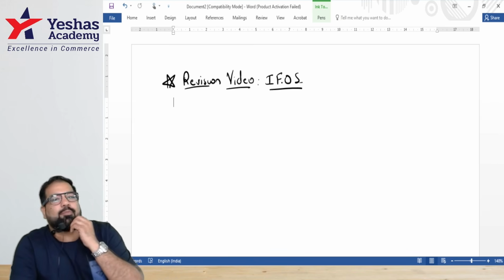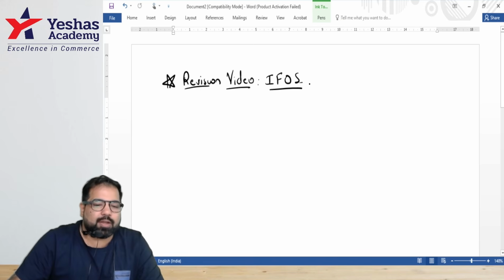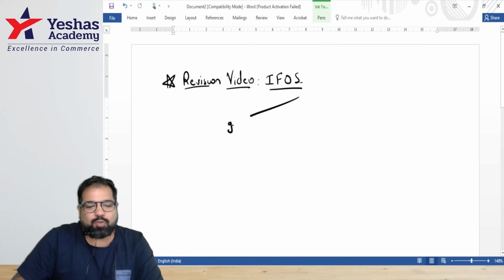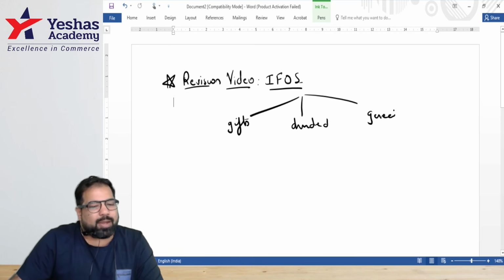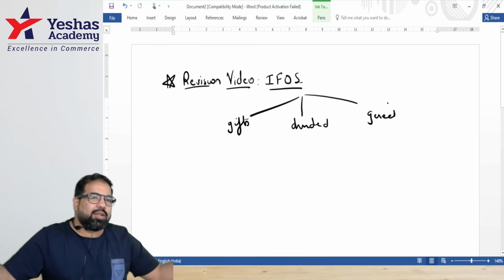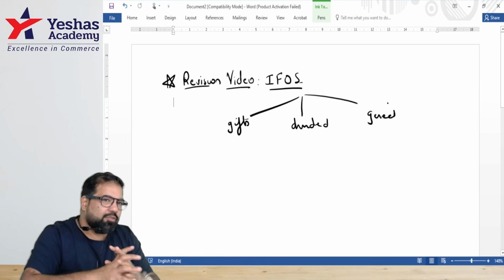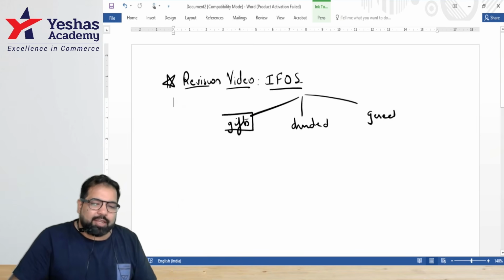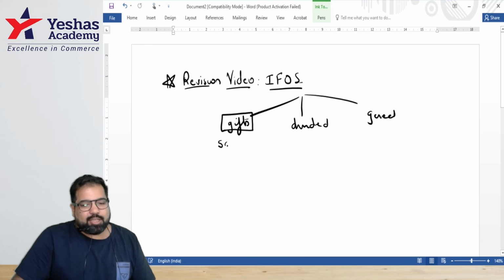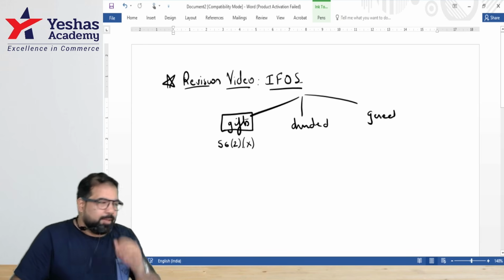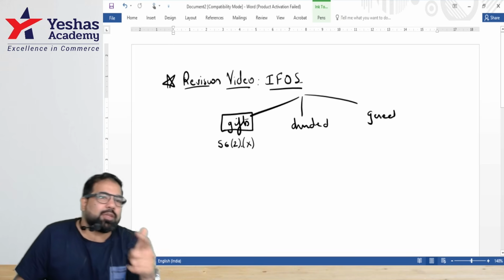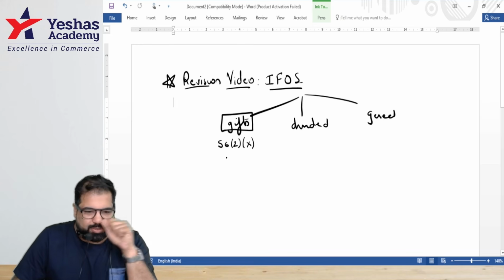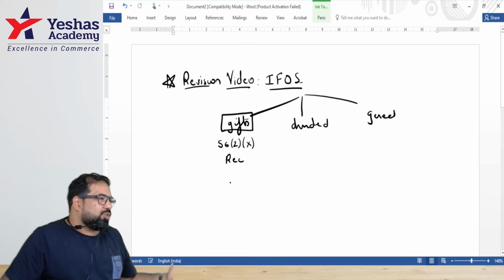Guys, IFOS recap will be done in three parts. The first part is a very happy part, where we are getting gifts. Then we will do the second part, which is dividend, and then we will do the general. But mind you, guys, they're not three different chapters. They're all taxed under IFOS only, but different categories. The first is gifts. We all love getting gifts, guys. The section is 56(2)(x). And gifts is always seen not from the giver's perspective, it's from the receiver's perspective. Let's talk about gifts, guys.